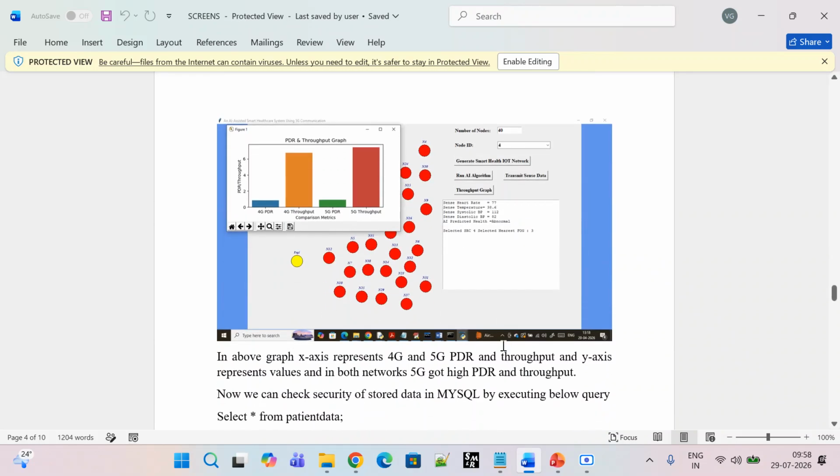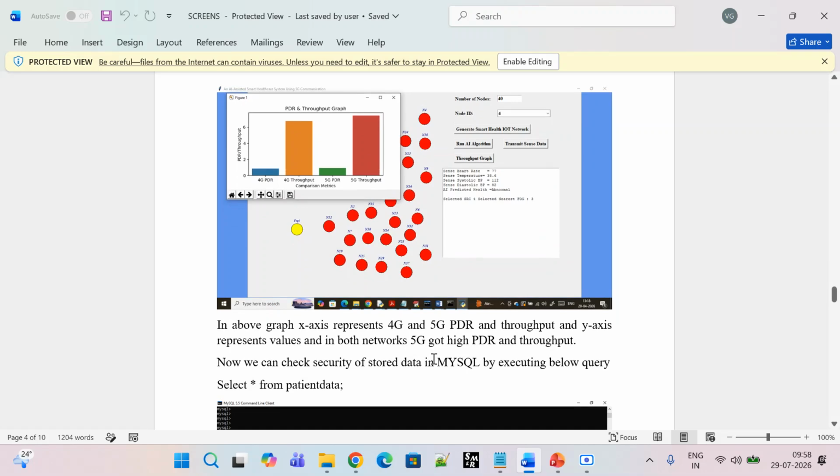And this is the throughput graph, which is very important for us to see how this 4G connection is performing, like the Mbps speed, right? And 5G throughput. Here you can see this 4G is a little less, compared to the 5G, which is very high, and it is very beneficial for remote areas, for patients who don't have proper communication. So that's why we are using this 5G connection, which is important for us, right?